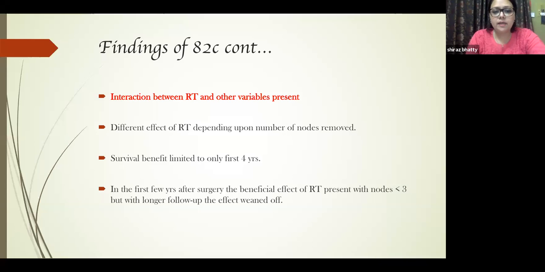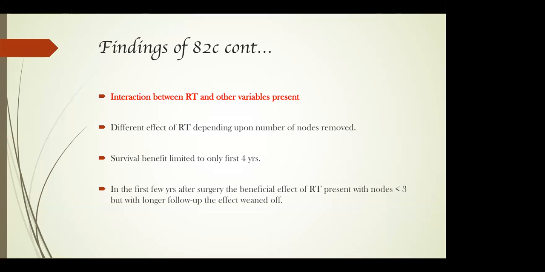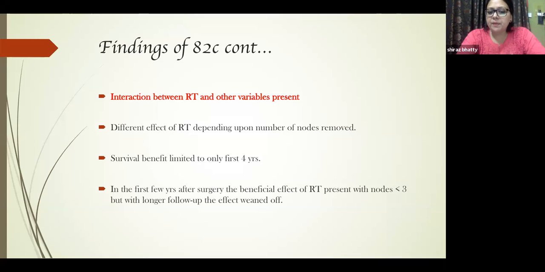See, interaction between radiotherapy and other variables was present. Before, each variable was correlating separately with radiotherapy, and here all the other variables and radiotherapy were interacting among themselves. There was a different effect of radiotherapy depending upon the number of nodes removed. Survival benefit was limited to only the first 4 years. In the first few years after surgery, the beneficial effect of RT was present with nodes less than 3, but with longer follow-up, the effect waned off.